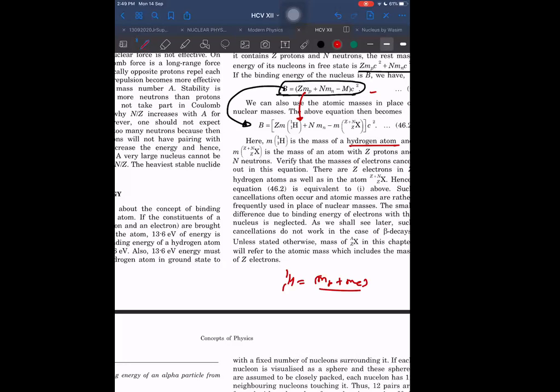That is what we can think. Because now we want to write in terms of atomic mass, therefore we are adding extra electrons here. But how many electrons did we add? We should not get electrons here, but we are getting Z electrons extra, Z into Me. But we are subtracting that from here also, because finally also we are adding atomic mass. So its effect will get cancelled out. That is the main idea. Understood?